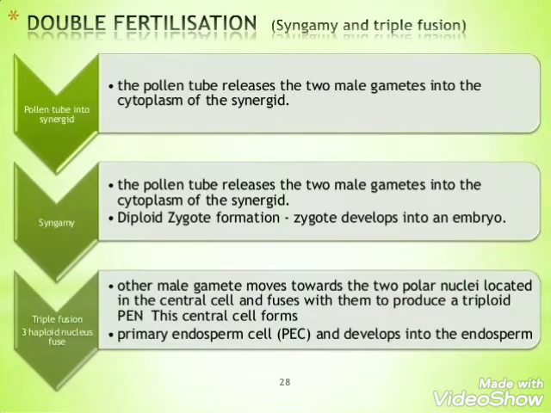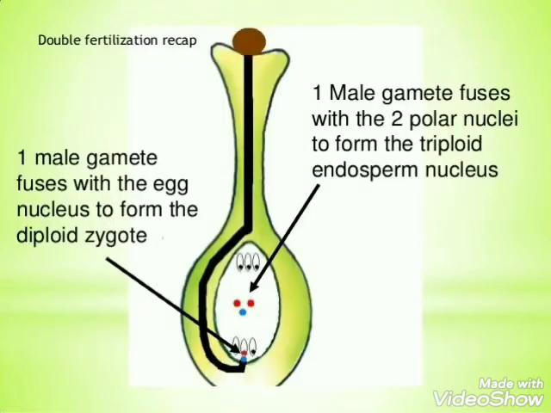As syngamy and triple fusion take place simultaneously in the embryo sac, it is termed as double fertilization. The central cell after triple fusion forms the primary endosperm cell, which later develops into the endosperm. The zygote later develops into an embryo. So here is the diagram of double fertilization in which the germination of the pollen tube and fusion of the two male gametes is clearly visible.